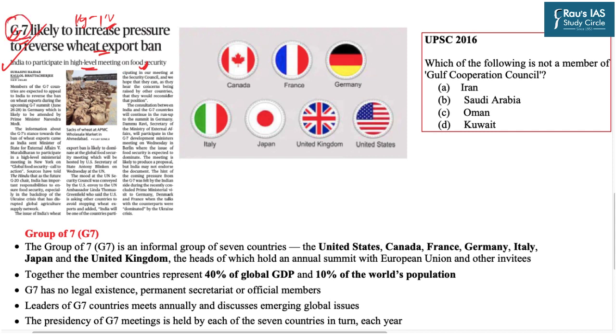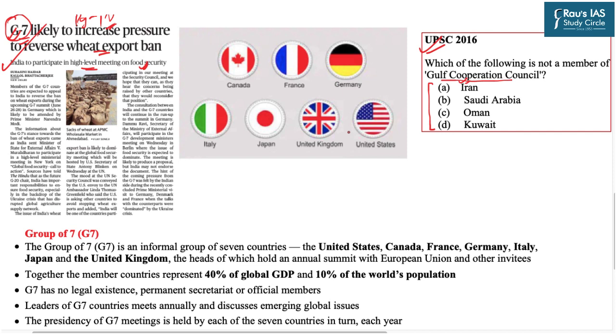Because in the upcoming UPSC Prelims examination, there can be a question based on the G7 membership. For example, in UPSC 2016, a question was asked with regard to the Gulf Cooperation Council. The question asked you to find out which among the given options was not a member of the Gulf Cooperation Council. This also gives us a clue that you need to know the members of important organizations. So therefore, we will look at the factual details regarding the G7.